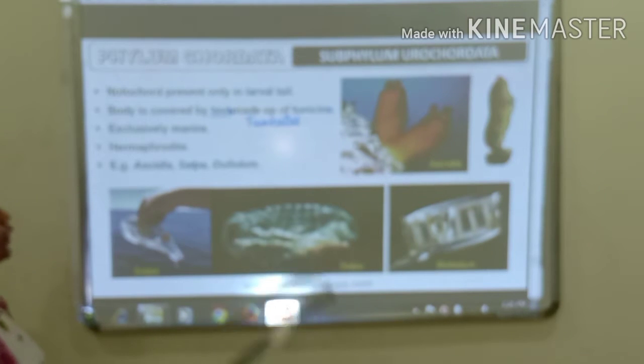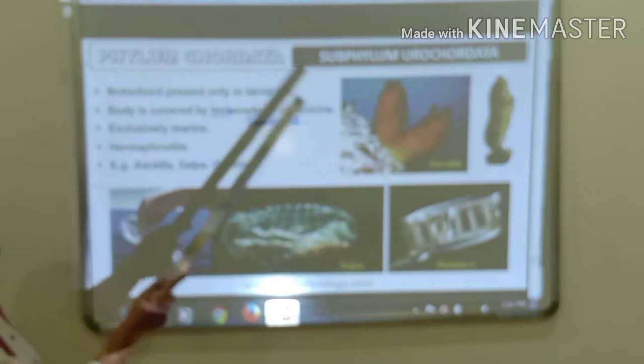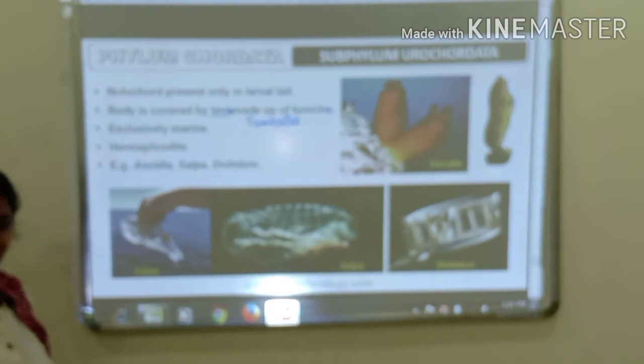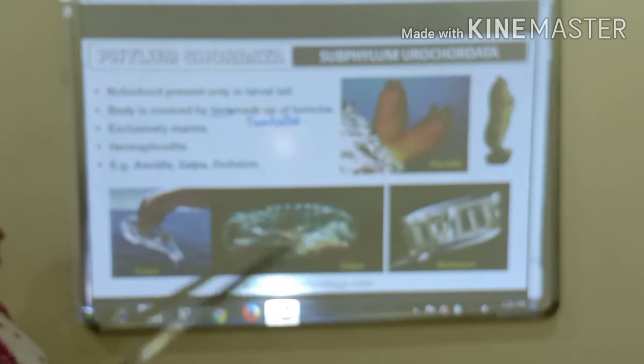The heart of the organisms, that is urochordates, is tubular shaped. Fine. And the examples of the subphylum Urochordata are Ascidia, Salpa, Doliolum, etc.